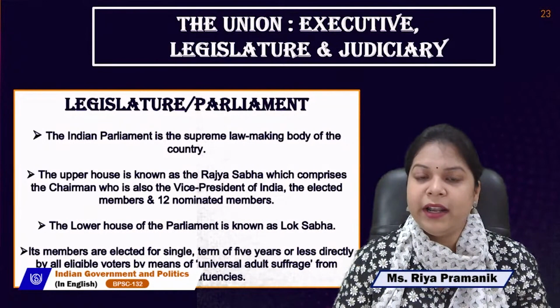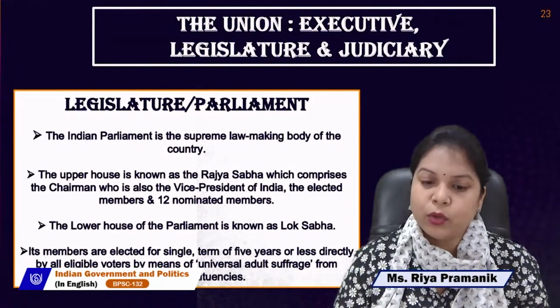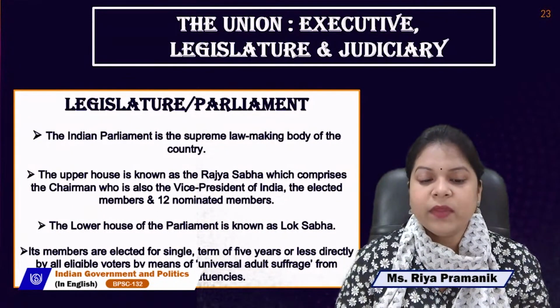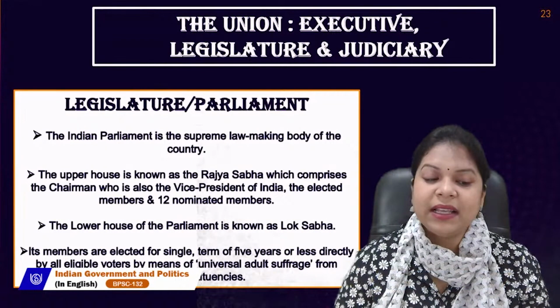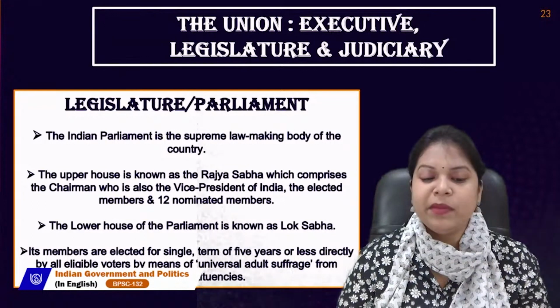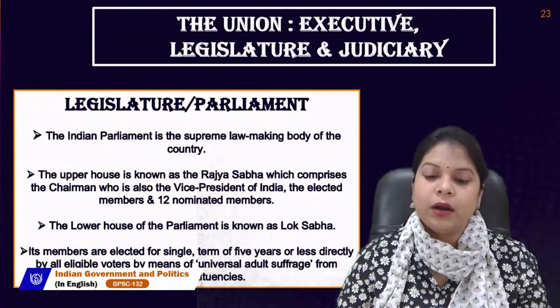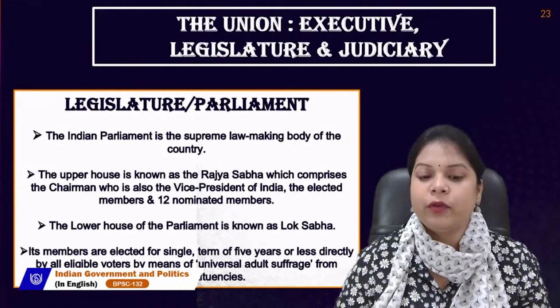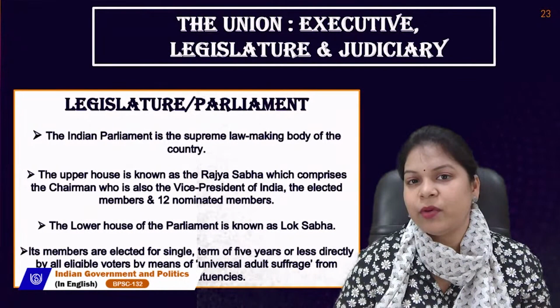The lower house of the parliament is known as Lok Sabha. Its members are elected for a single term of 5 years or less directly by all eligible voters by means of universal adult suffrage. So, to get elected in Lok Sabha, people go through universal adult suffrage, and through that process only, people get elected in Lok Sabha.